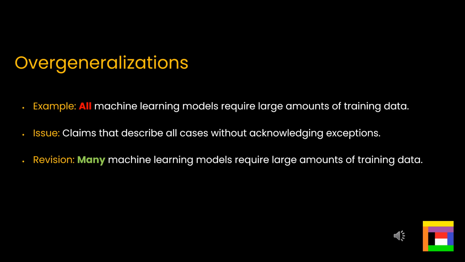Overgeneralizations happen when we refer to the whole group and we ignore individuals or special cases within the group. Here we can see the claim is all machine learning models require large amounts of training data, where in fact that's not the case, because we have some types of machine learning that don't require large amounts of training data. The way to revise this is simply to downgrade all to something like many, or if you're not actually sure of the number, a more generic word like some.